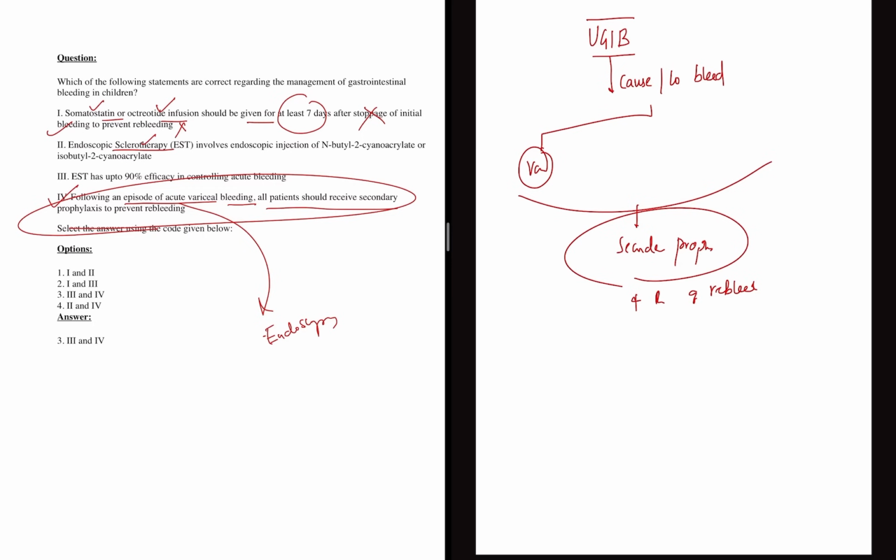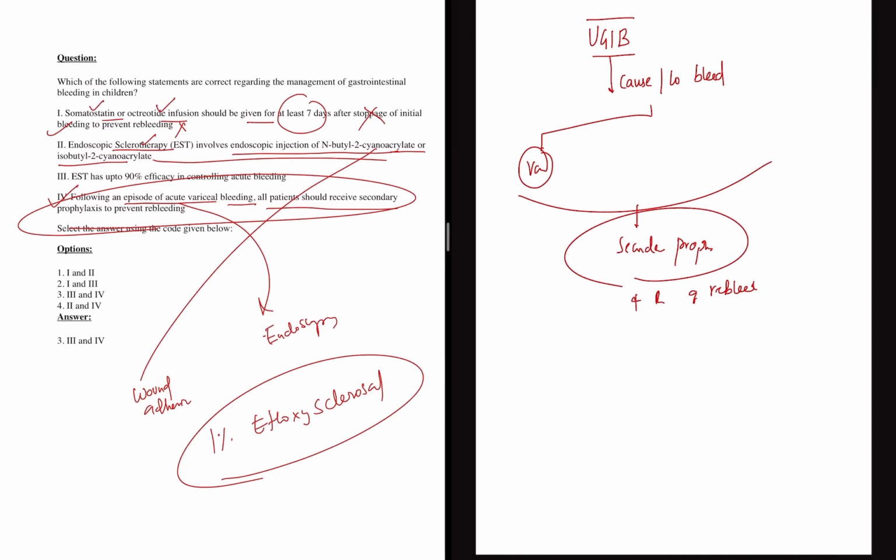Endoscopic sclerotherapy can be used. It includes endoscopic injection of N-butyl 1,2-cyanoacrylate or isobutyl. See, these are wound adhesives. These are not sclerosants. Sclerosants are altogether different entities, right? So what is the sclerosant which we usually inject during upper GI endoscopy? It is 1% ethoxysclerol. I think this looks a little different and difficult question, right?